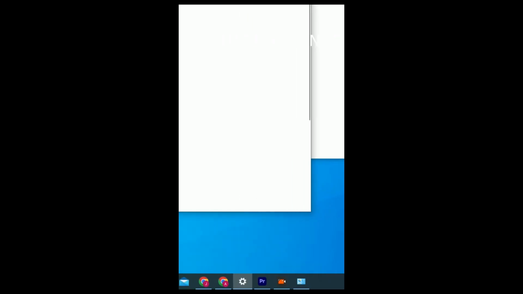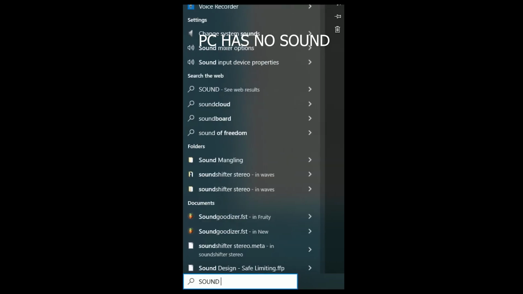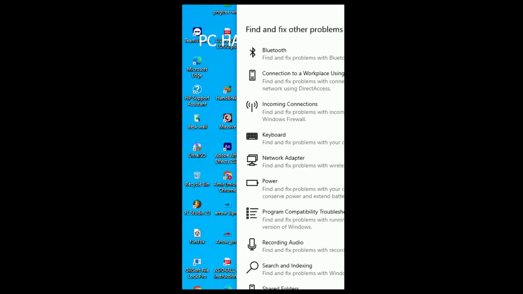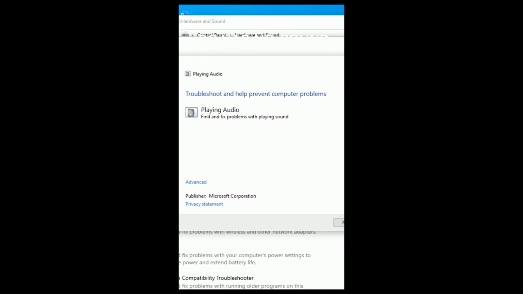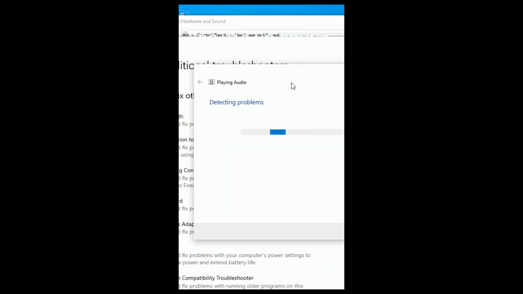If it does not fix the problem, then you can check troubleshoot. Click on Windows troubleshoot. Type in the search bar sound troubleshoot. You'll get an option with the troubleshoot for the sound. Click on it and click on next, and Windows will automatically detect the problem.